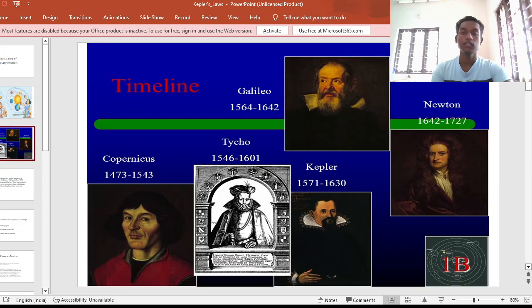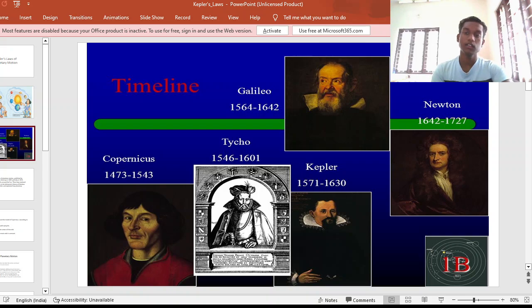So here you can see the timeline. Before Copernicus it was Ptolemy, after him came Tycho. Tycho is an important one to note as during his time no telescope was available, even though he collected a huge amount of data using his naked eye observations and using instruments like the sextant. And after him came Galileo and Kepler.